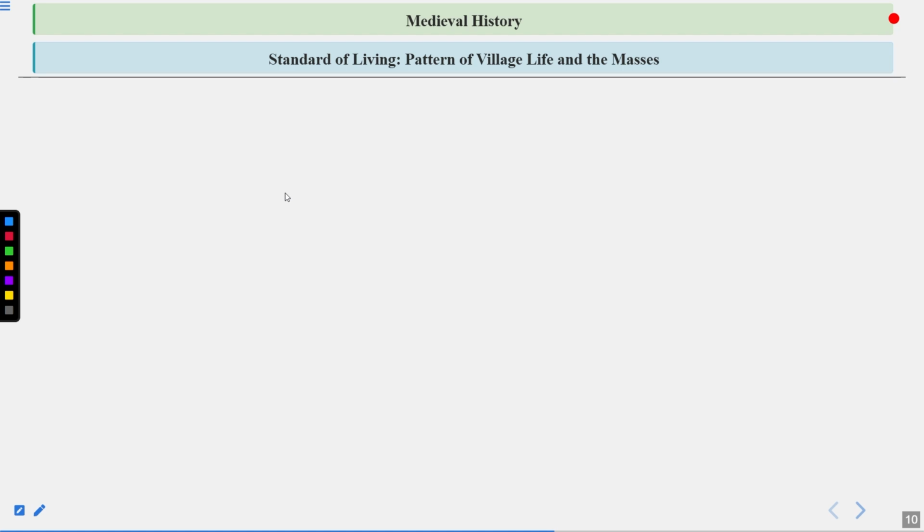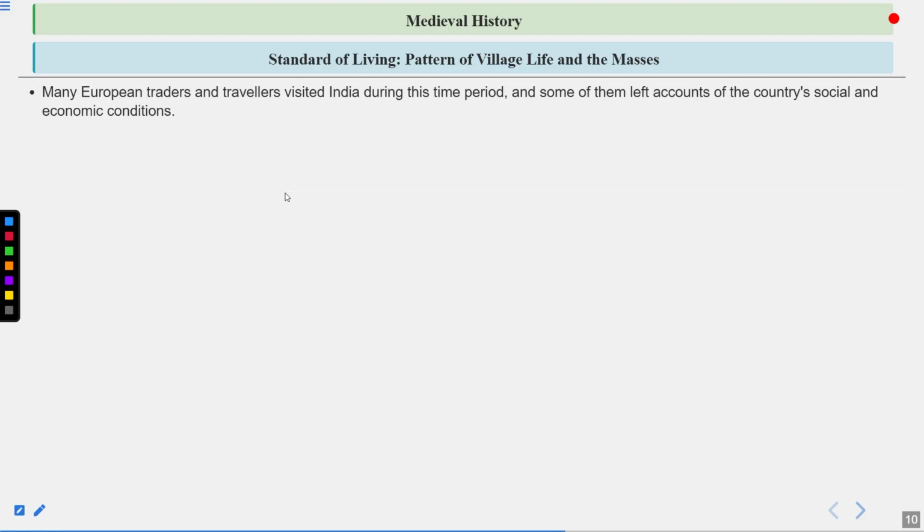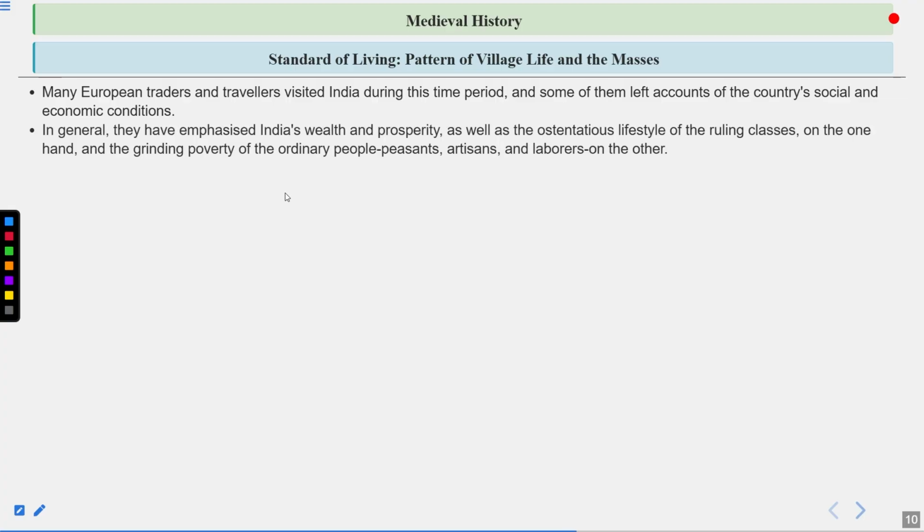Let's read further. Standard of living, pattern of village life, and the masses. So many European traders and travelers visited India during this time period, and some of them left accounts of the country's social and economic condition. In general, they have emphasized India's wealth and prosperity, as well as the ostentatious lifestyle of the ruling classes on the one hand, and the grinding poverty of the ordinary people, peasants, artisans, and laborers on the other.